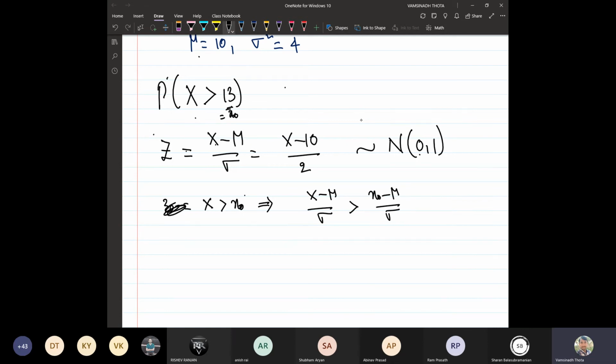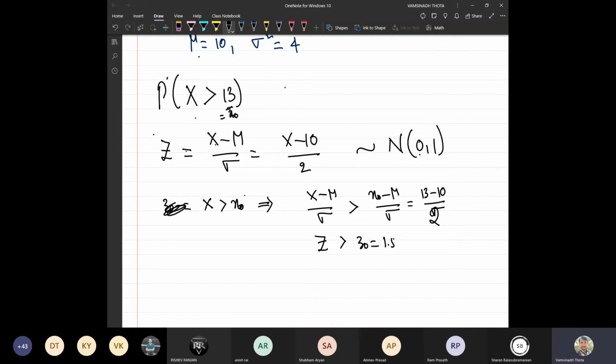What is this one? It is nothing but the standard normal variable Z, bigger than z0. That is, x0 is 13, minus mean 10, upon standard deviation sigma, which is 2. So 13 minus 10, that is 3, upon 2.